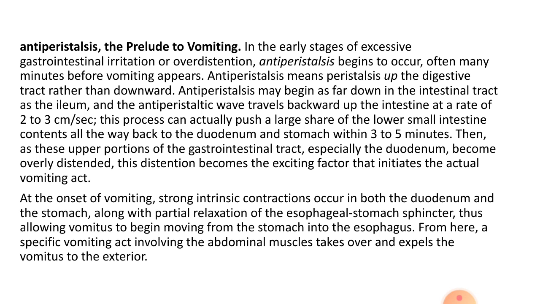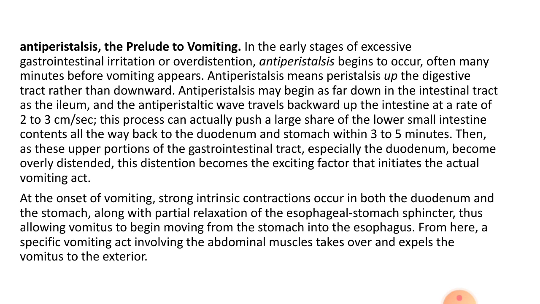So if it occurs in the lower part of the intestine, it can reach the duodenum within 3 to 5 minutes. And when the peristalsis reaches the duodenum, it will ascend up to the stomach, and the stomach becomes over-distended.